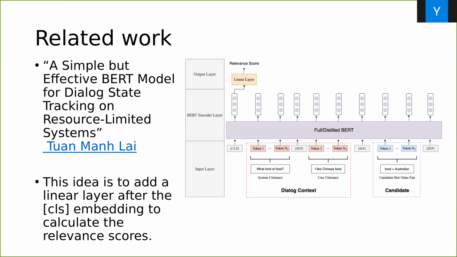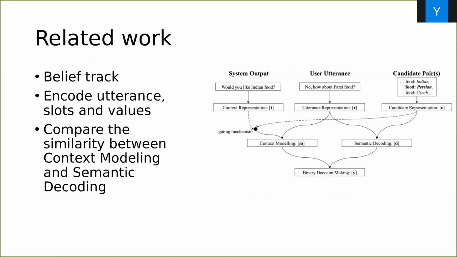And a paper called A Simple but Effective BERT Model for Dialogue State Tracking. In this paper, it added a linear layer after the CLS token, and it calculates the relevance score with it. And our method is based on this paper. Another great method is called Belief Tracker. It is an older method, as it was proposed in 2016.